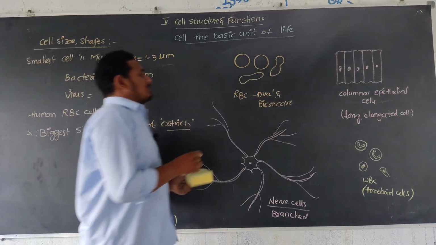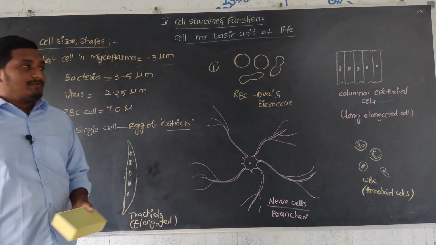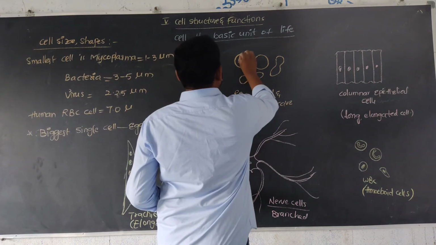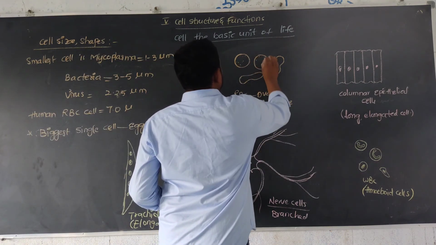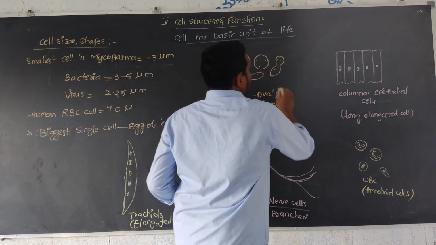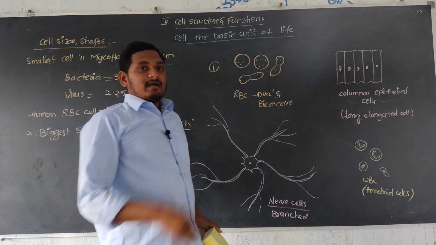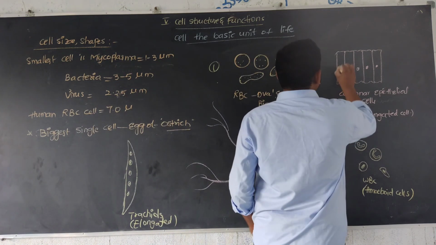So red blood cell is oval shaped or biconcave shaped. Next, columnar epithelial cells are long and elongated.